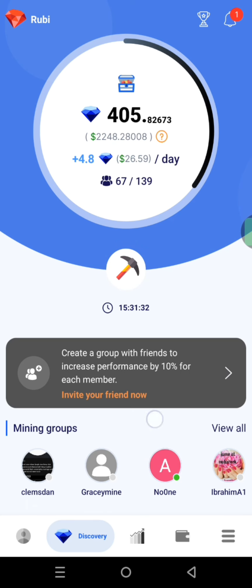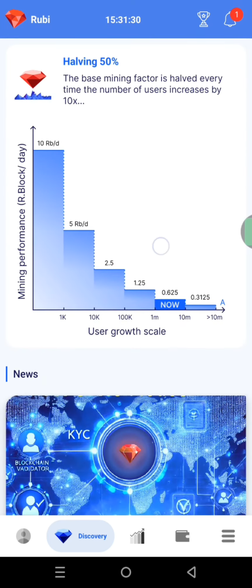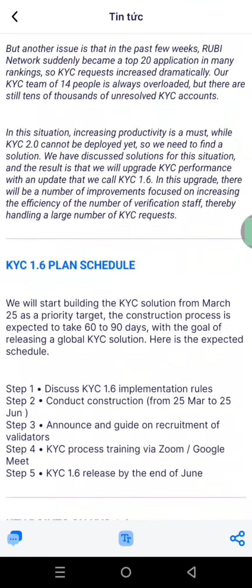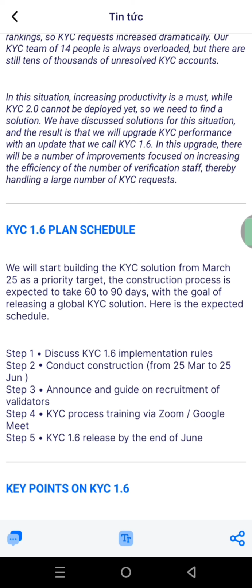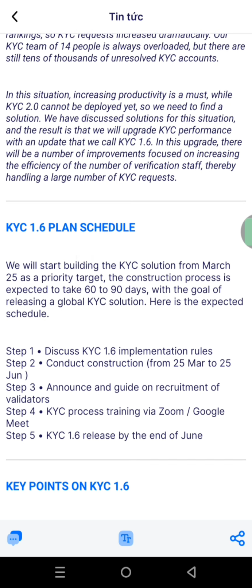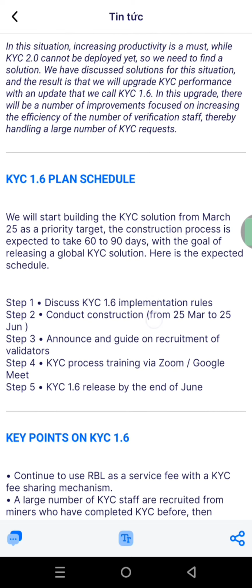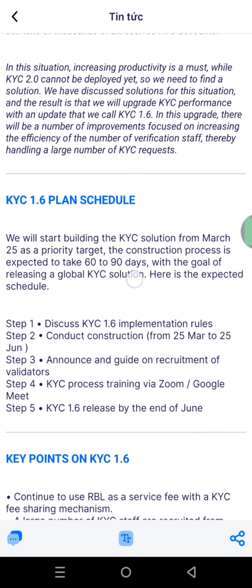Now let's move forward to the KYC. Now if you come right here, you're going to see that they made this announcement, but I'm not going to read everything. You can take your time to go through this post and read it for yourself, but I'm going to highlight some key things that you need to know. We are going to discuss the KYC 1.6 plan schedule. So this is the schedule right here, and they say that we will start building the KYC solution from March 25th as a priority target. The construction process is expected to take 60 to 90 days.